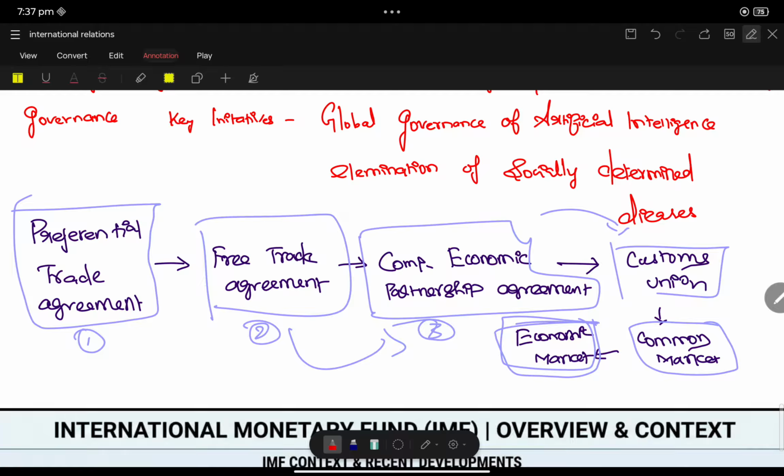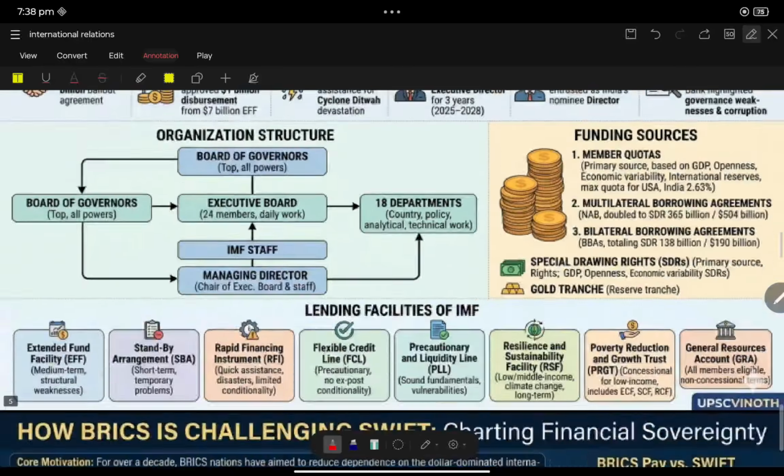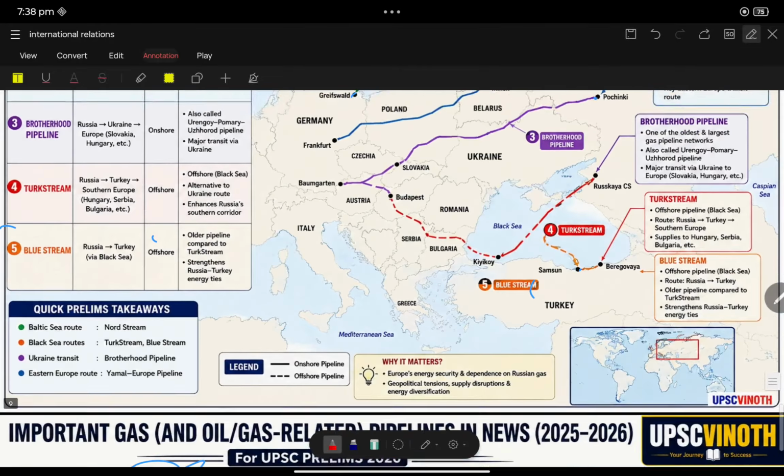Economic market is more powerful than common market. Common market is more powerful than customs union. Customs union is more powerful than comprehensive economic partnership agreement, commonly known as CEPA. Then free trade agreement, FTA. Then we can see the current affairs.